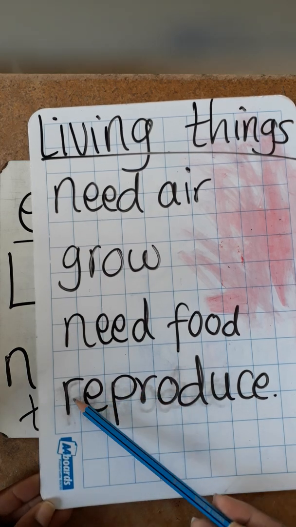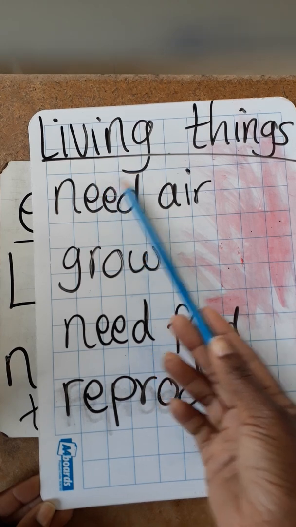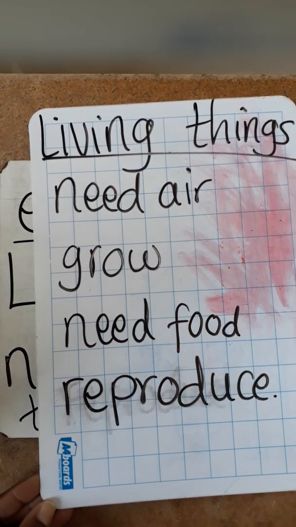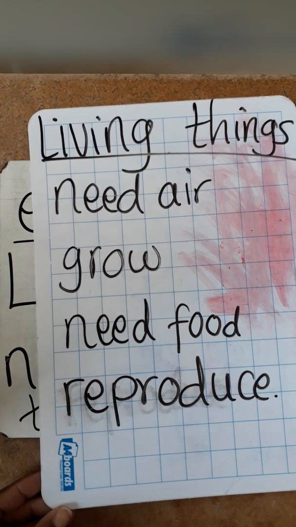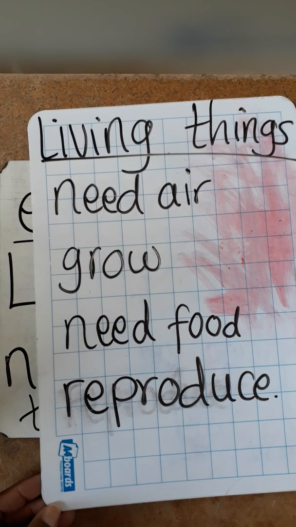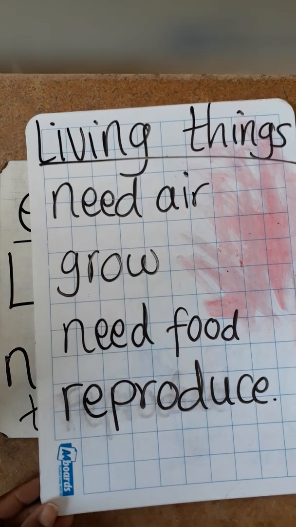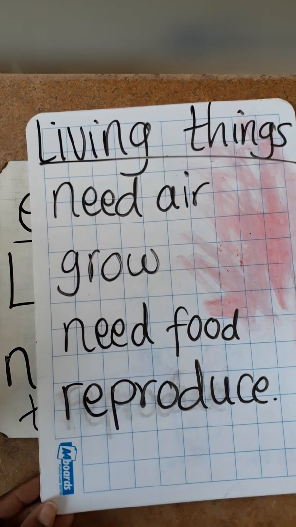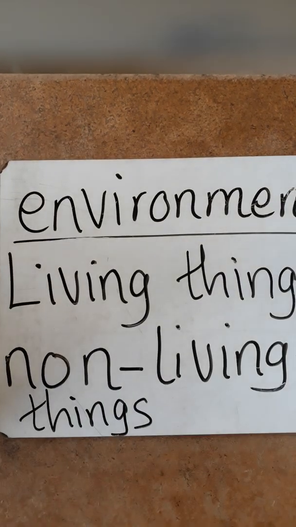So anything that reproduces or that has babies is a living thing. At the same time, some of you have got cats. They also have kittens. So a cat is a living thing. So in general, we have animals and plants that are living things. They need air, they grow, they need food, and all sorts of things.